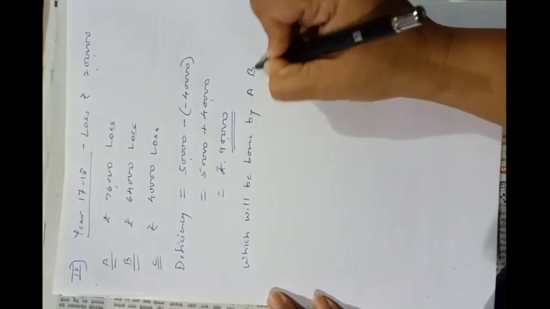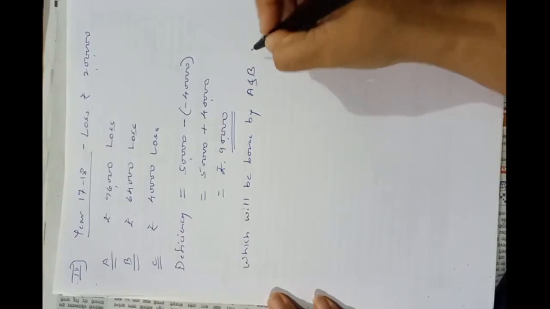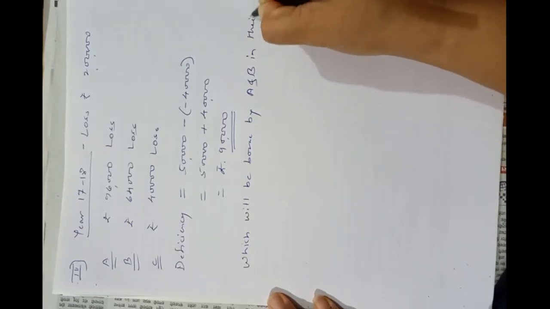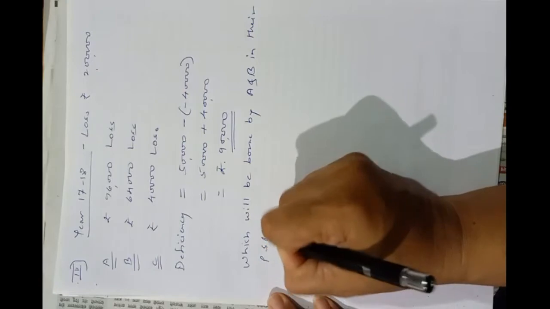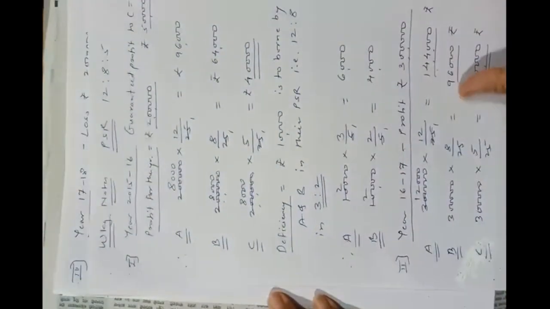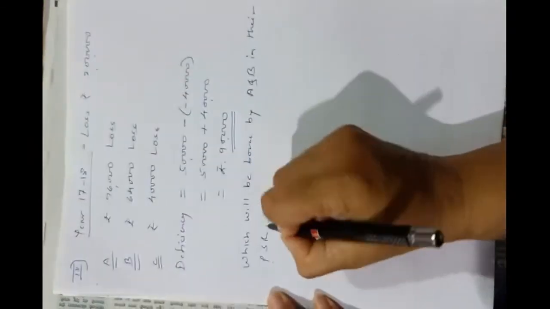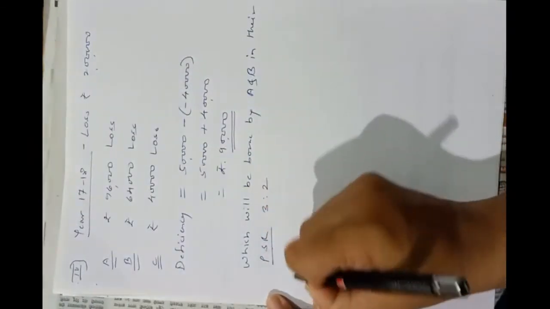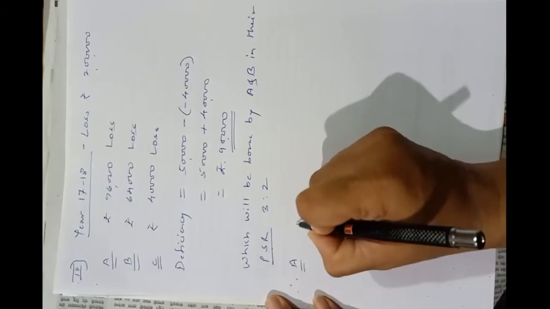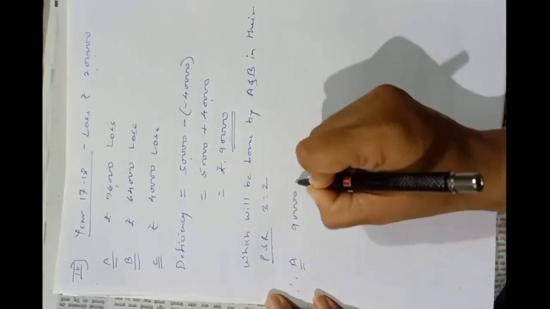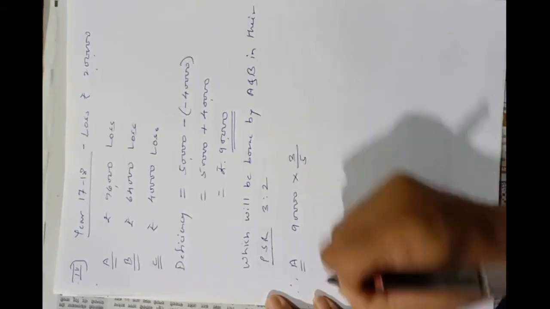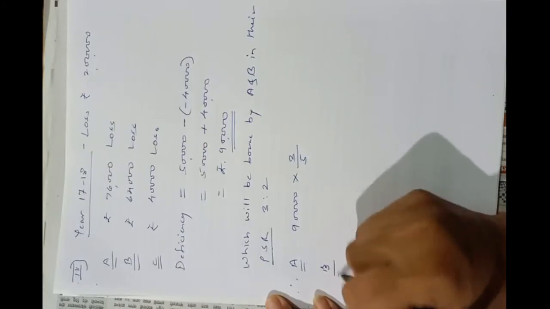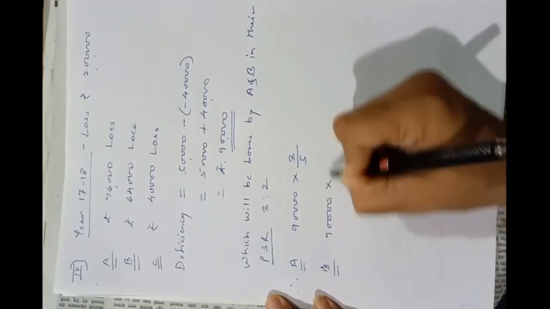That is, the remaining partners in their profit sharing ratio, which as per our calculation is 3:2. Okay, we have calculated in 3:2. Therefore A: 90,000 into 3 upon 5, and B: 90,000 into 2 upon 5.